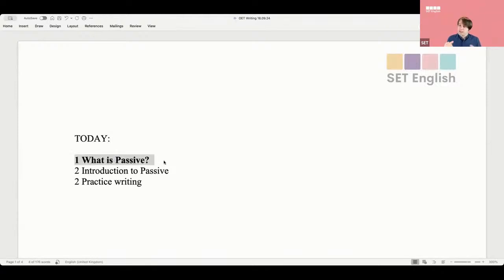I'm sure you guys tell me. I know you know this. Then we'll have a little introduction to passive, let's say in OET. And the third thing will be we're going to practice writing plus feedback.